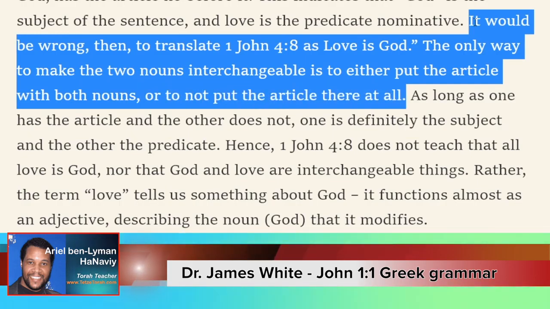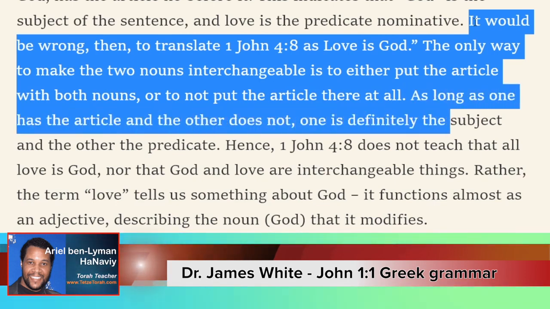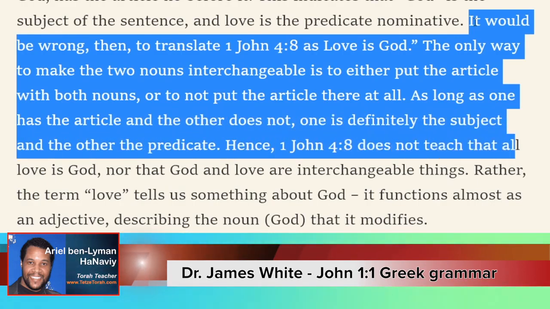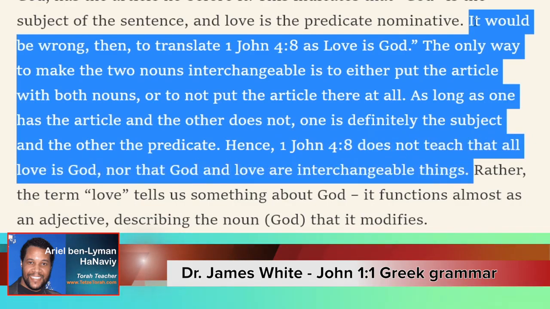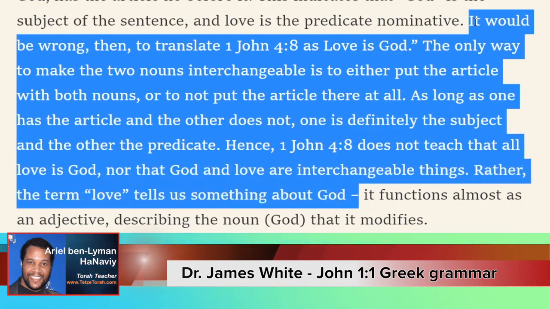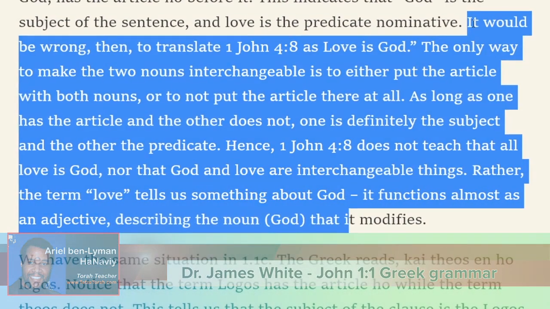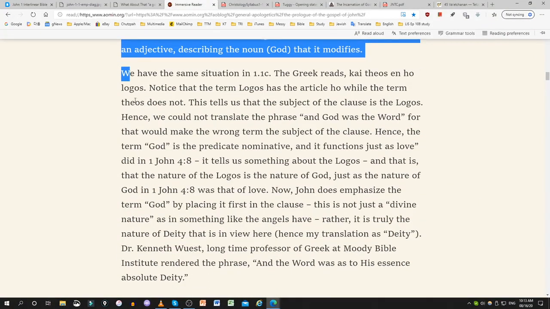Take out the article altogether. But Dr. White reminds us, as long as one has the article and the other does not, one is definitely the subject and the other is the predicate. Hence, 1 John 4:8 does not teach that all love is God, nor that God and love are interchangeable things. Rather, the term love tells us something about God. It functions almost as an adjective describing the noun God that it modifies.